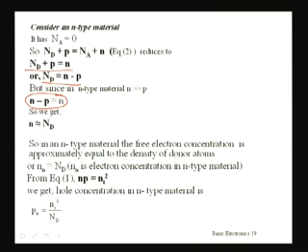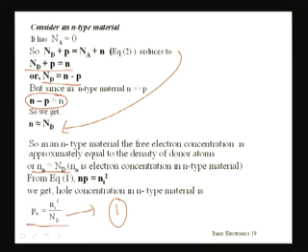Then from this equation we get that the electron concentration is almost equal to the concentration of the donor atoms, Nd. And if we use a subscript n for the electron concentration in an n-type material, nn = Nd. So from this we can now get the hole concentration for this n-type material, which is given by pn = ni²/Nd. Here we are using equation number 1, mass action law.